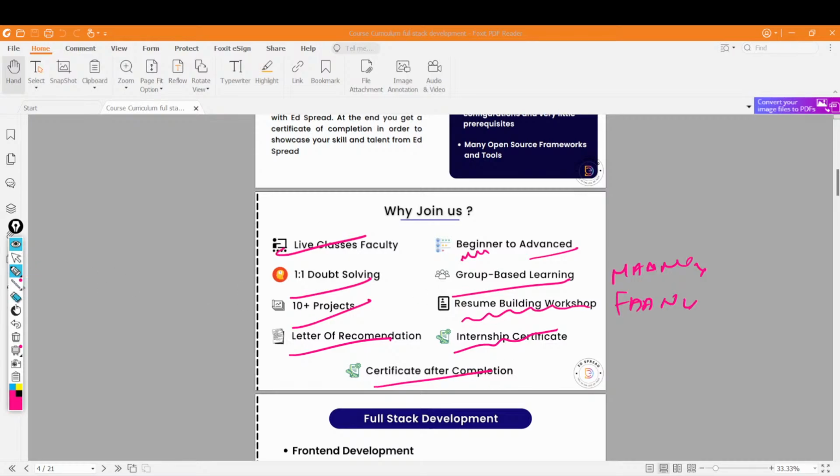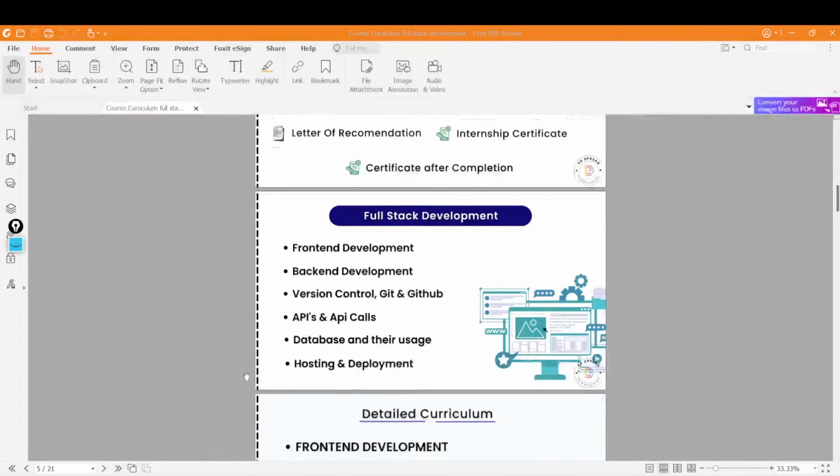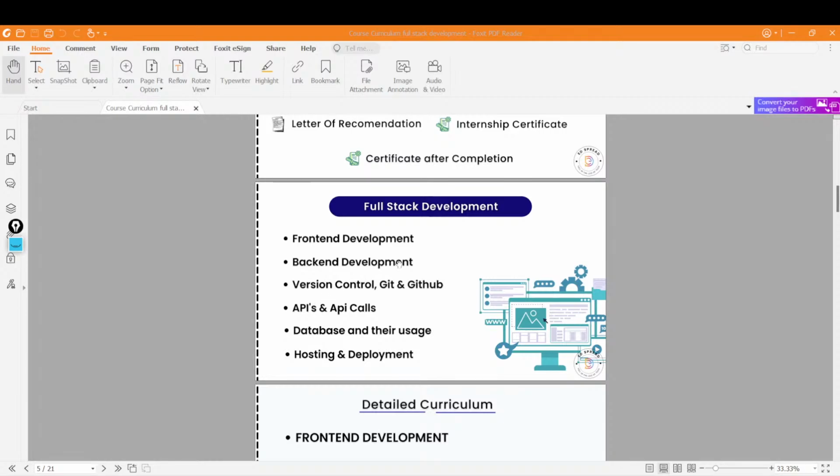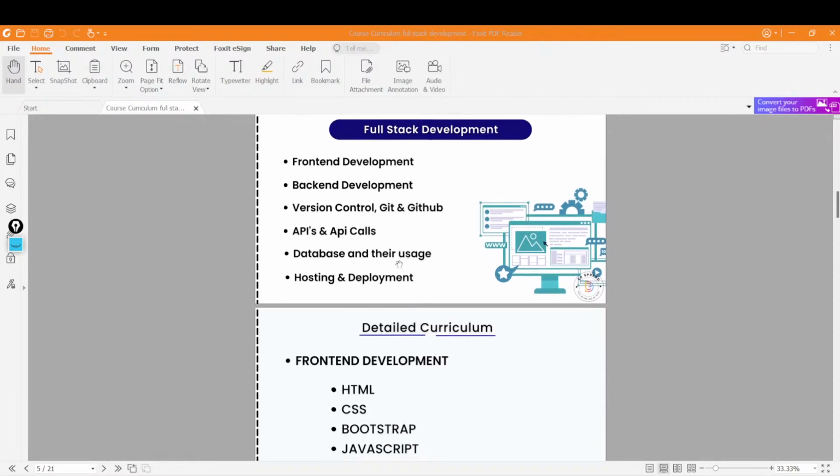And if I talk about the major topics that we will be covering, the topics include the full front end, the whole back end, version control, APIs and databases, and hosting it, right? It will take some time to go through each, but front end will include how you design your website, how your front end will look, how your presentation will look. Back end will work with the business logic, wherein you will deal with the logic behind it. Then APIs and all, I think you have a decent idea around it now.